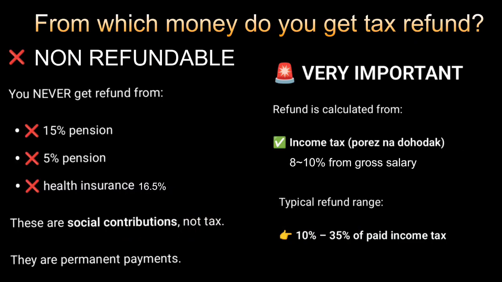From which money do you get a tax return? Yes, this is mandatory. The 15% and 5% pension and the health insurance are all considered social contributions. They are not tax. They are permanent payments to the government. Tax refund is calculated from your income tax only. Everyone pays a maximum of 10% income tax from their gross salary. So the tax return is calculated from your income tax only.